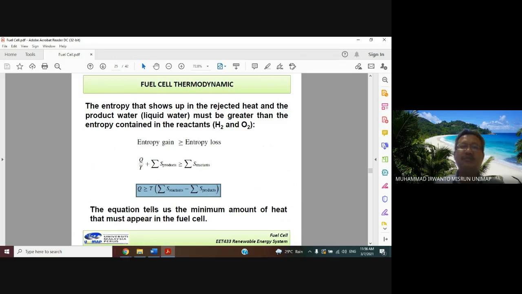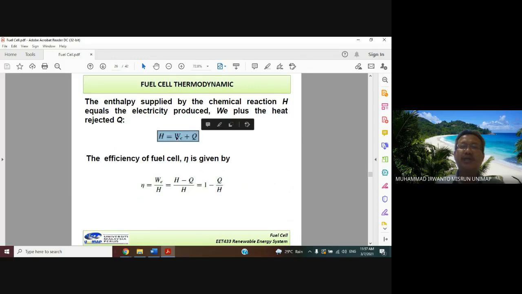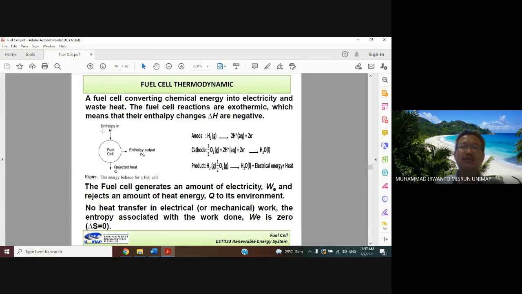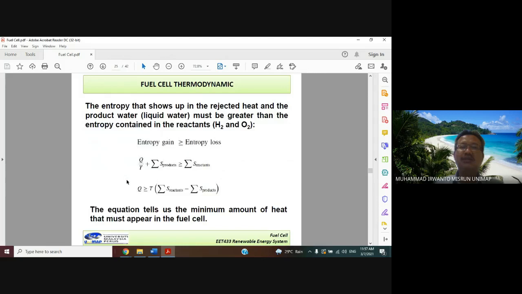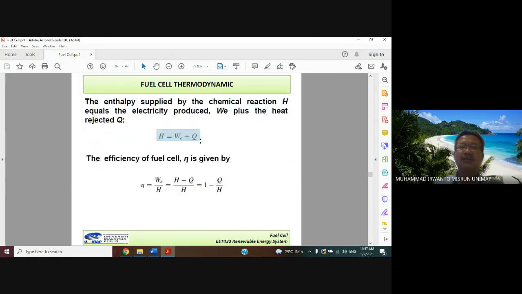If you look at this block, it is like Kirchhoff's current law: the current entering is equal to the current going out. So H here is equal to W plus Q.